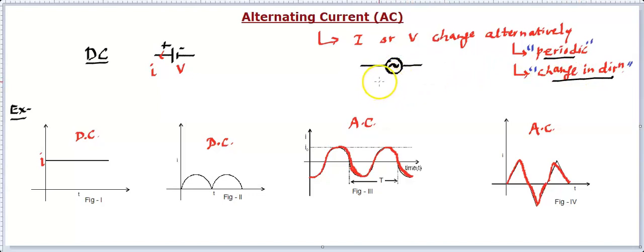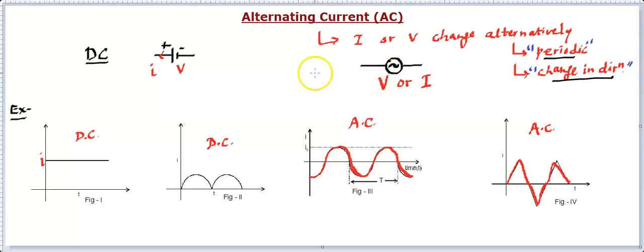And we write here either V or I. If we are writing V, that means it's a voltage source. If we are writing I, that means it's a current source. That means it will be providing current, that means current is given. If voltage is given, that can be connected to any circuit, right?